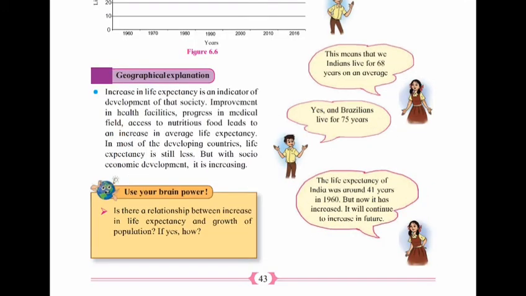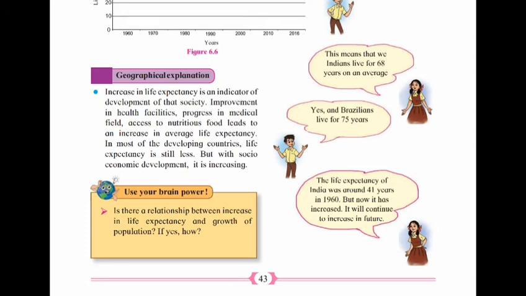This means that we Indians live for 68 years on an average. You can see the life expectancy of India is 68 years and the life expectancy of Brazil is 75 years. So Brazilians can live about 75 years.